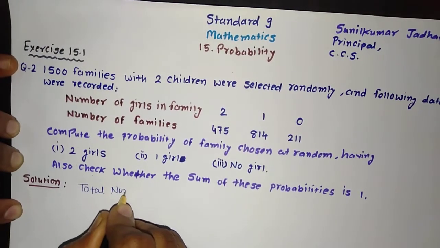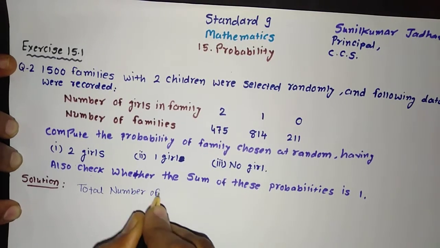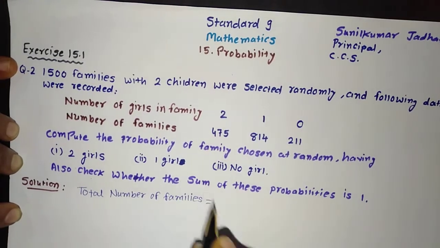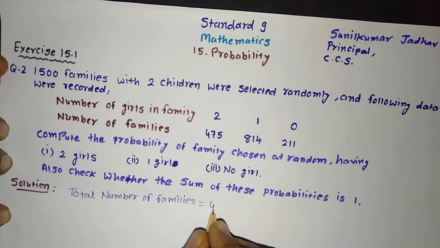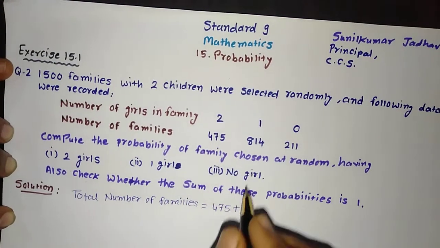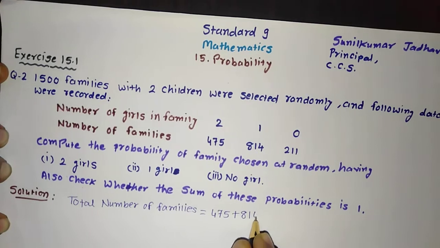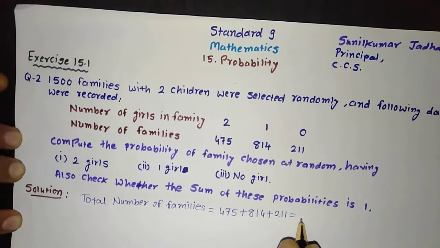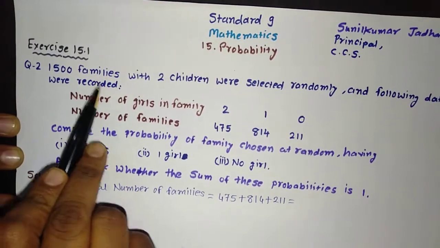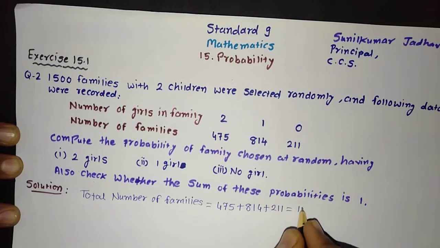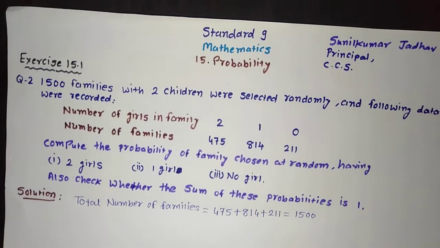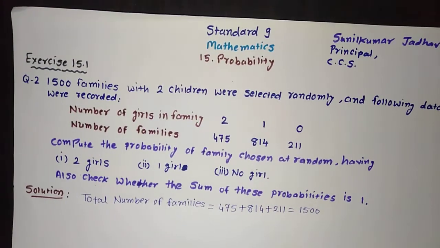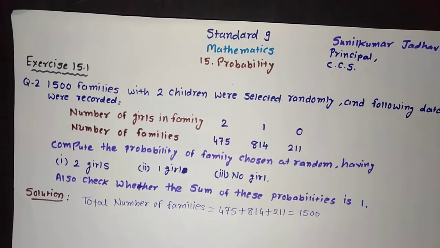Total number of families is equal to families with 2 girls, 475, plus families with 1 girl, 814, plus families with 0 girl, 211. If we do the total of all of this, as mentioned here, there are 1500 families. So the total number of families under observation is 1500. Now let us begin with whatever we want to find out.